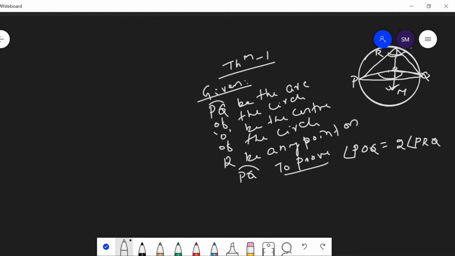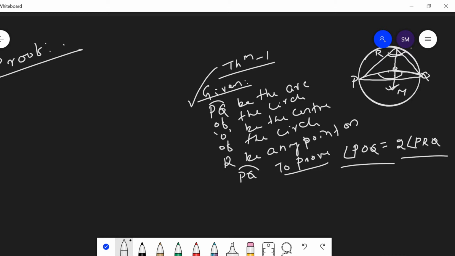Here the given condition is PQ is the arc of the circle, O is the center of the circle, and R is any point on the arc PQ. We have to prove that the angle subtended at the center is twice the angle subtended at any point of the arc. This means we have to prove that POQ is twice PRQ. Here let us prove. Let us join RO and extend it to the point M.